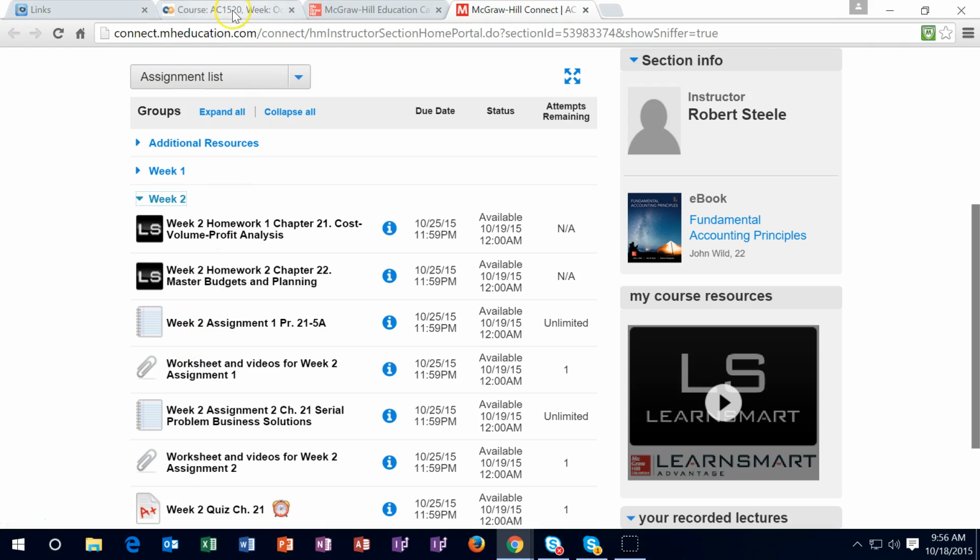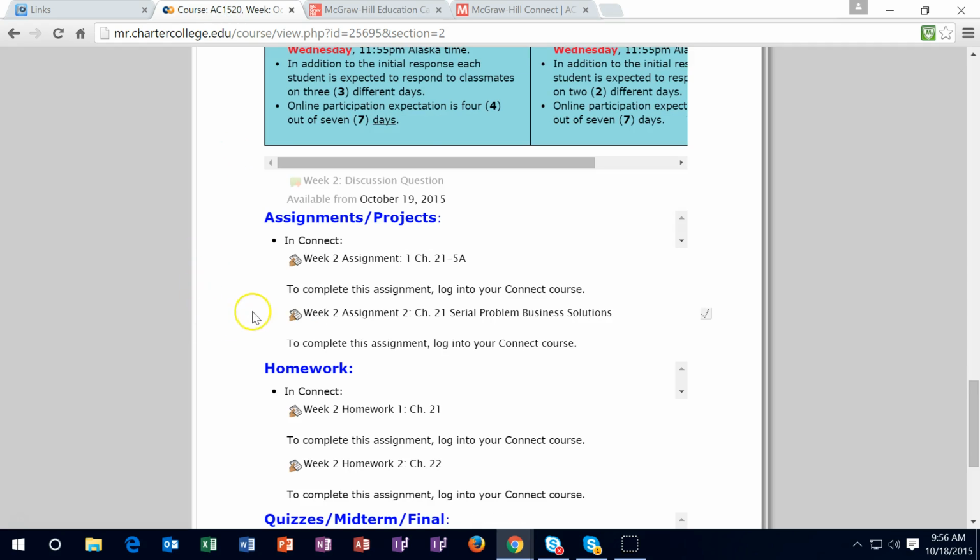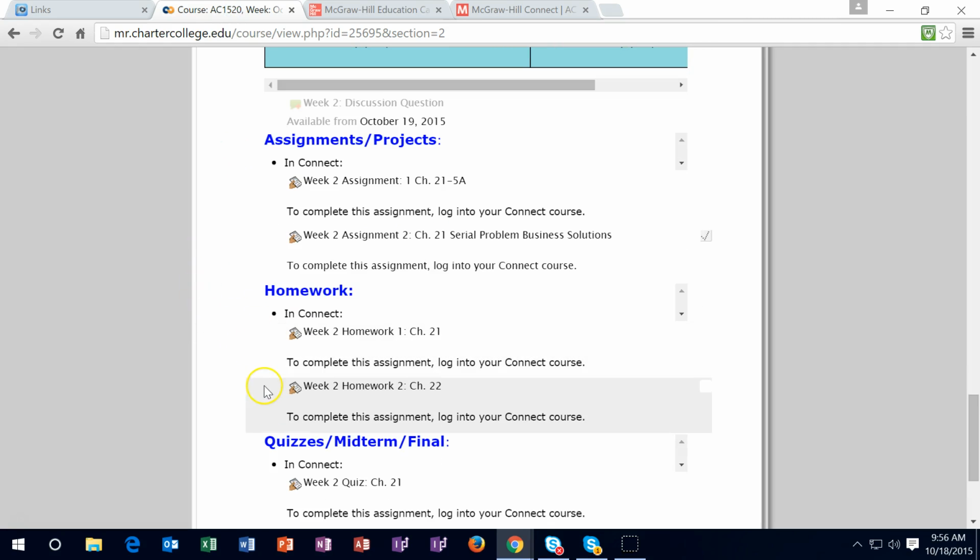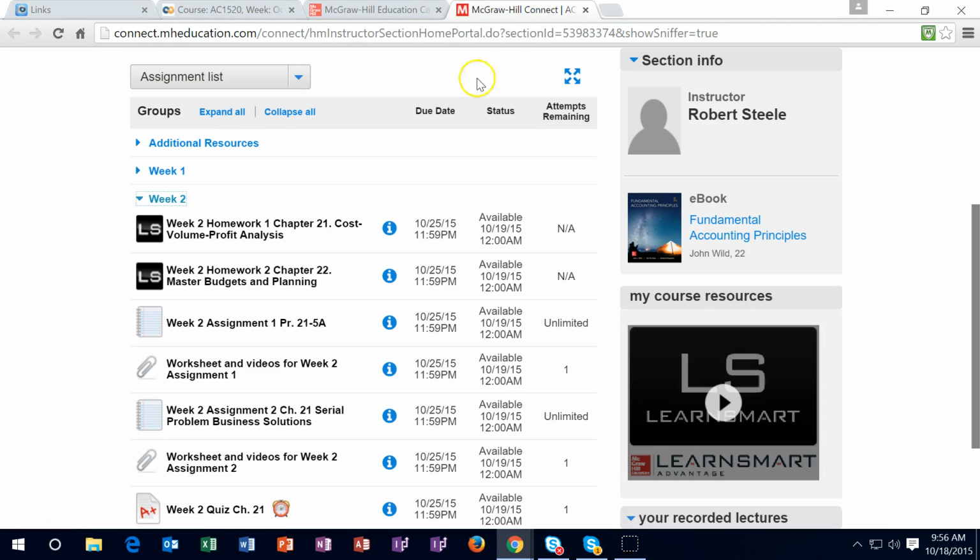Going to go back to Moodle Rooms, and that's going to be these two. And then, of course, the homeworks are going to be the SimNets, which we should be getting used to at this point. So where the SimNets are here, work through those in a similar fashion, work through the book. Once you have completed these, you might want to go back and do them again and keep working them, because these are good practice for the quizzes, which are in a multiple choice type of format.